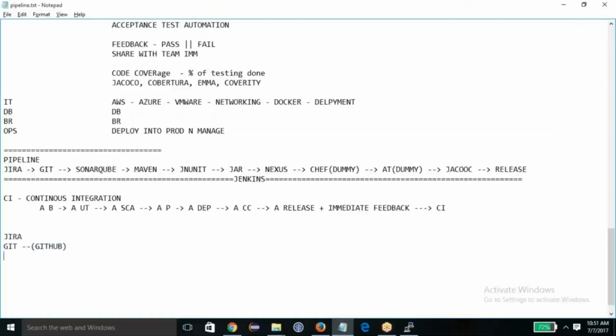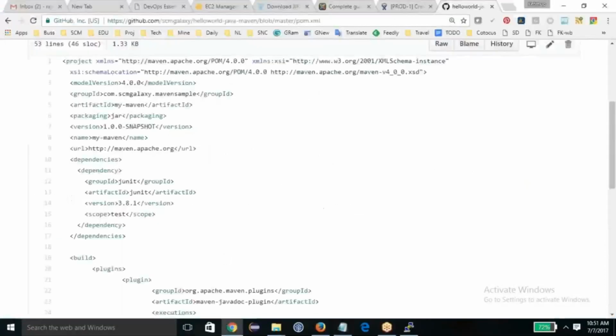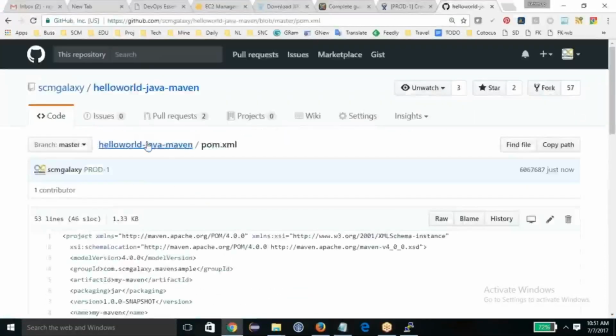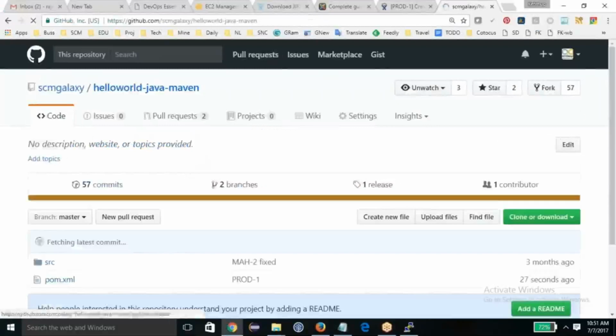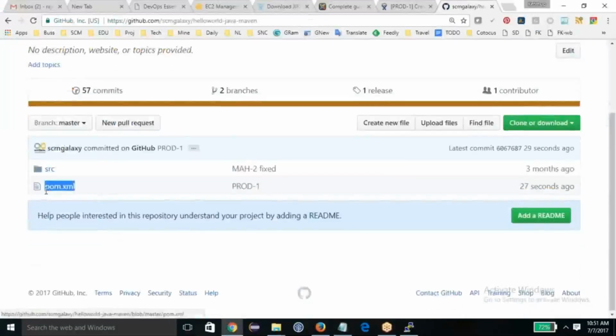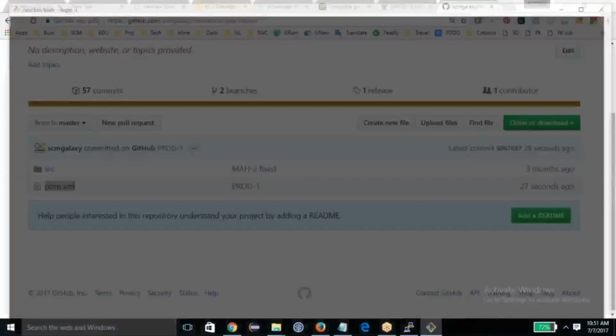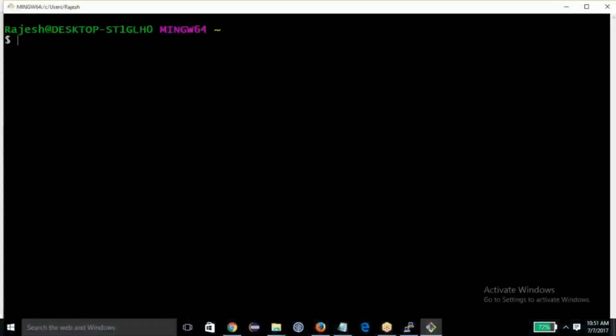Now you need to build it. So how do you build it? Using Maven. If you see, I have also incorporated Maven code in this sample program, pom.xml, which will help me to build it. Now I will go and check whether it's working or not. So I will build it through Maven.